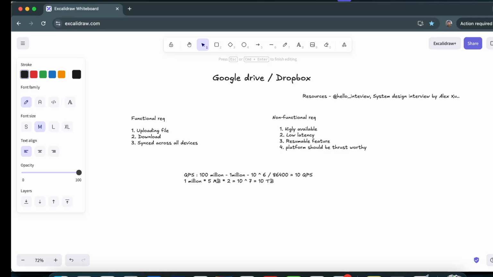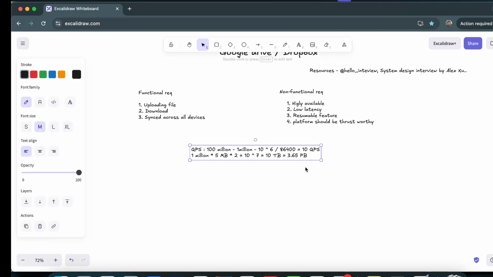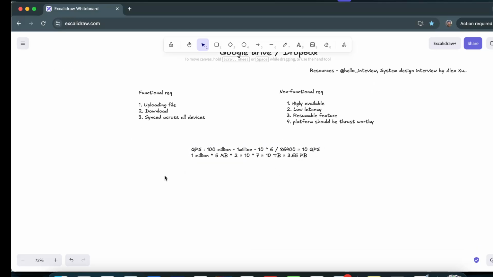On a yearly basis, the storage will be about 3.65 petabytes of data. Okay, so this is all about the storage and queries per second for read and write.